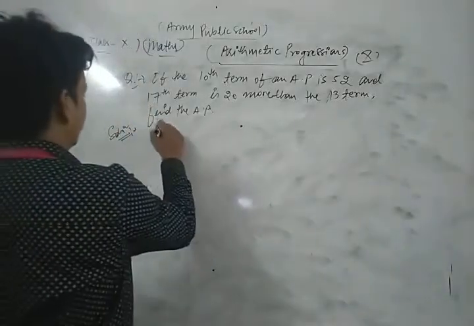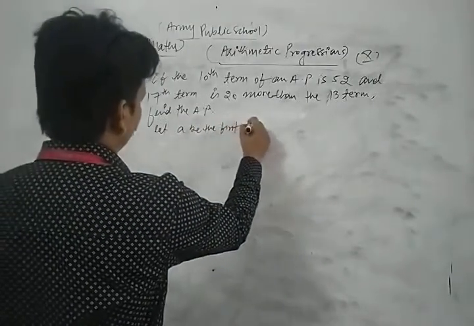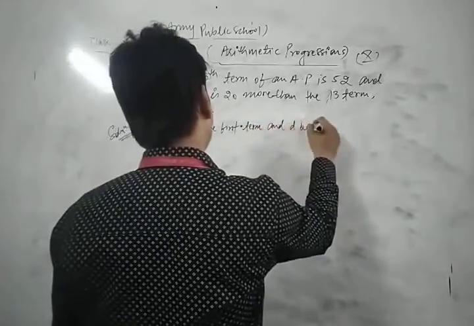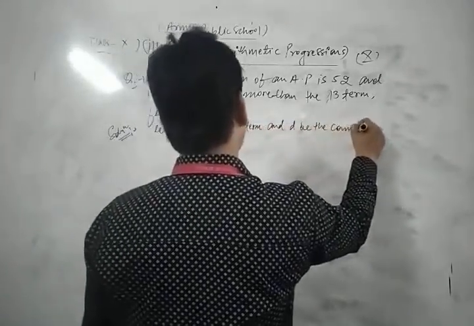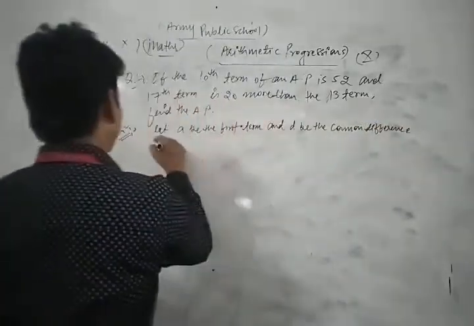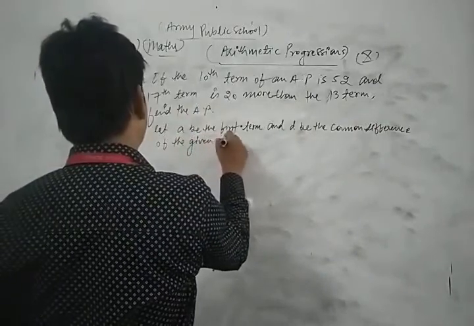In that question, let A be the first term and D be the common difference of the given AP. Then